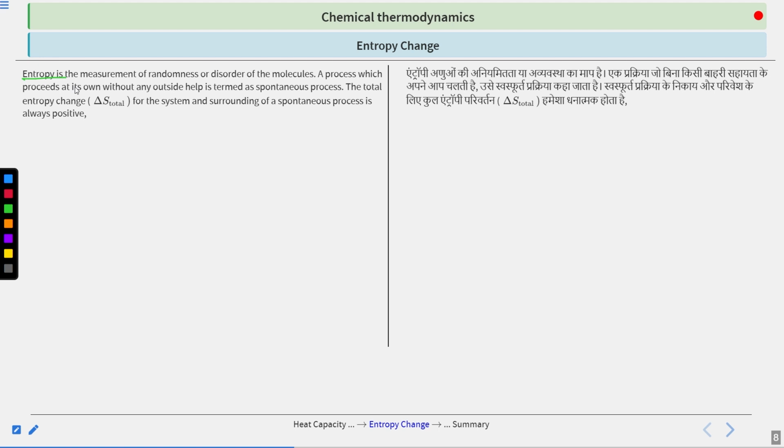For this reason, your entropy term is not good enough to explain spontaneity. Again, I am repeating: it was very difficult to determine the entropy change of the system and surroundings simultaneously, and for that reason we are not able to predict the spontaneity of the system using the entropy concept. Clear? Okay.